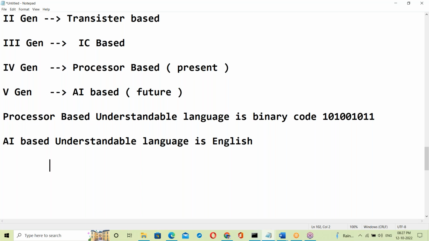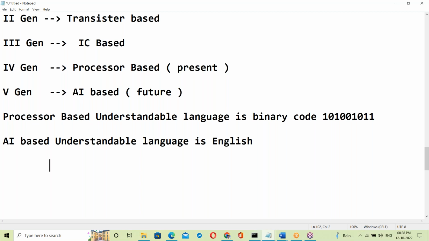Suppose a driver is there. He will drive on his own way. But with an AI based car, it goes on its path, following the rules. It will follow all the rules. No chance of accidents, no chance of traffic blocking. Everything will be systematic, that is automated. Yes, we are expecting this within 10 years, by 2035. We are hoping for that.